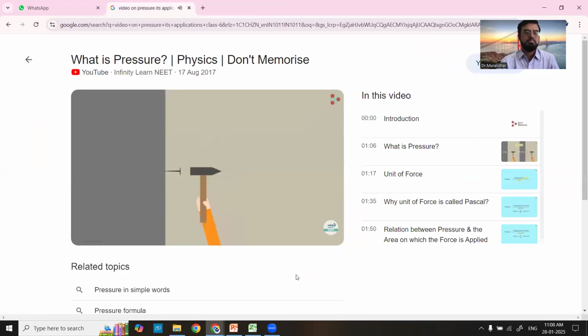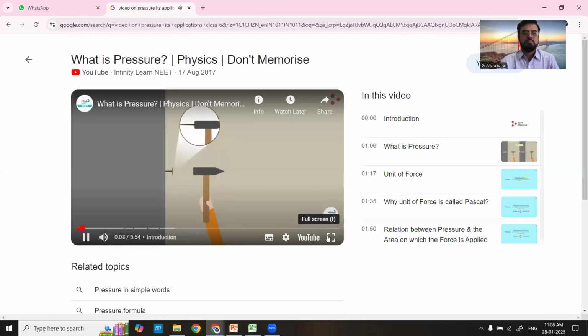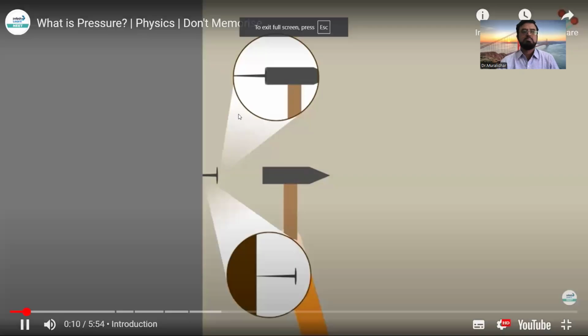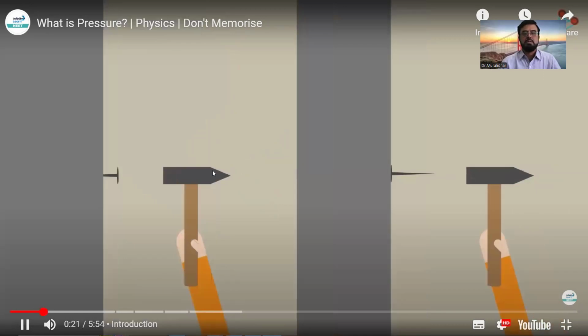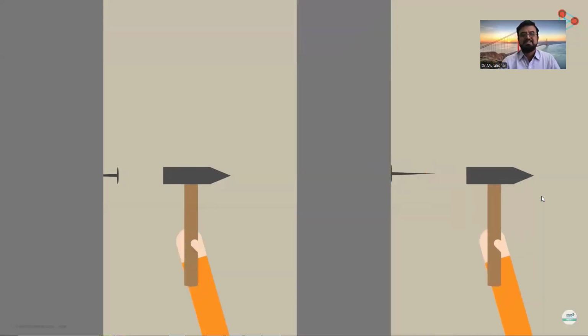An iron nail: you apply force on the flat side of the nail. The pointed side of the nail, which is in contact with the wall, then applies the force on the wall and tries to pierce it. Now let me ask you an interesting question. What will happen if you hammer the pointed side and try to pierce the flat side of the nail? Reverse. You will find it difficult to push the flat face of the nail through the wall even if you apply more force than you did in the first case. What is the reason for this?